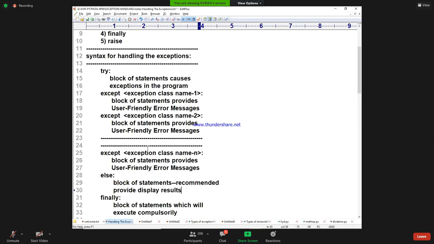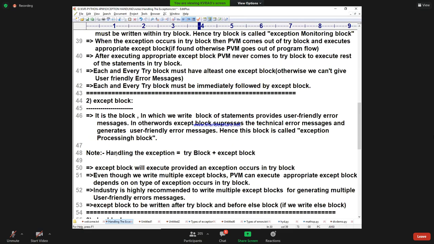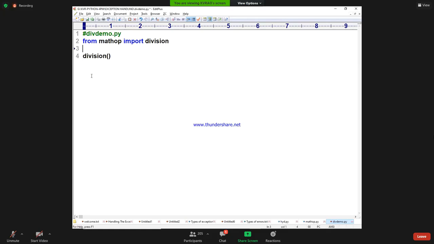See, a beautiful formula. Handling the exception is equal to what? Try block plus what? Try block plus what block? Now I will write. Come on. Try, I am writing. What do you do? Except. What should I write in except?